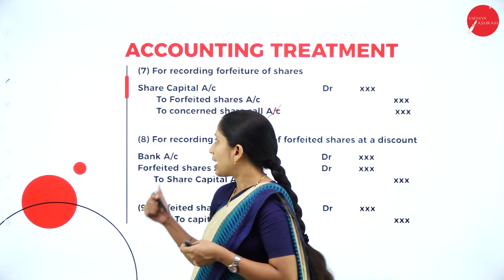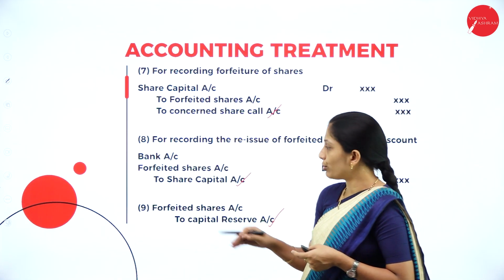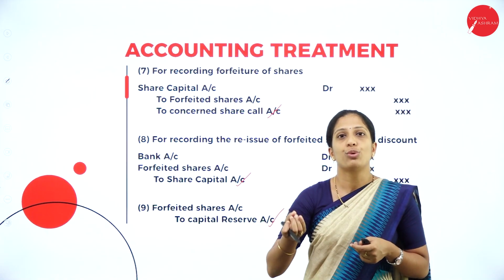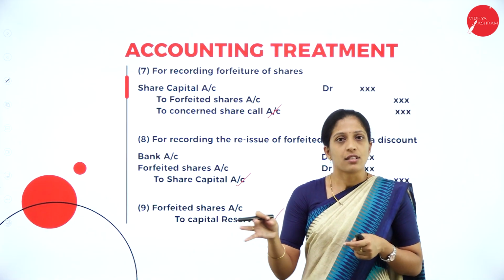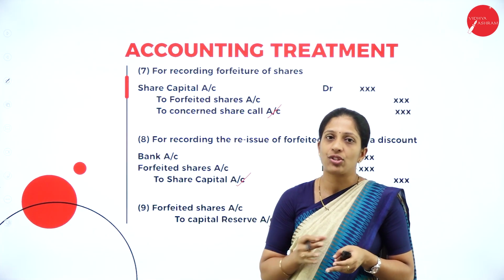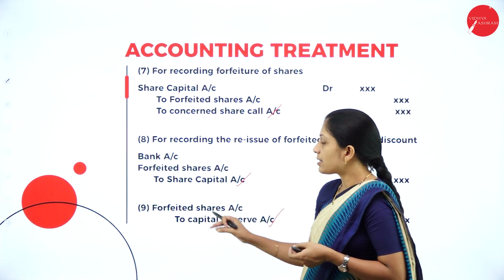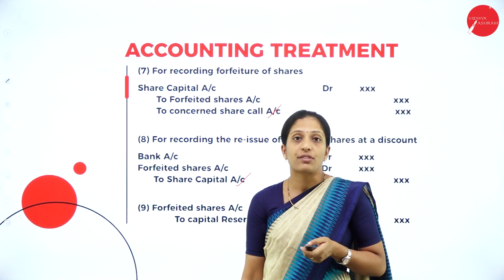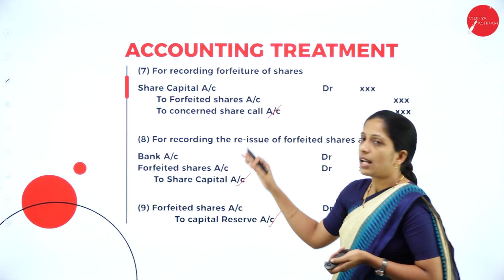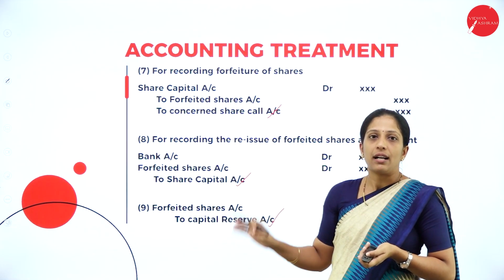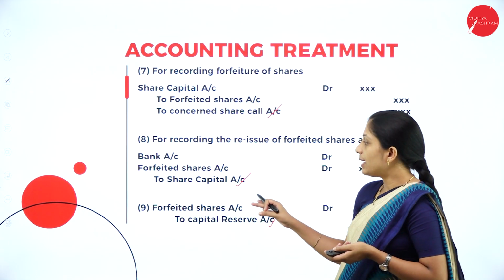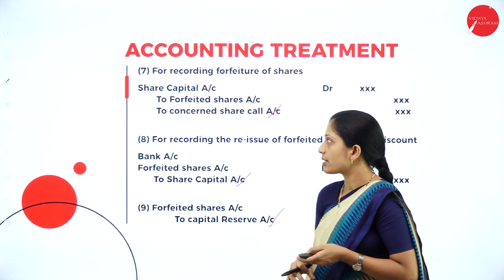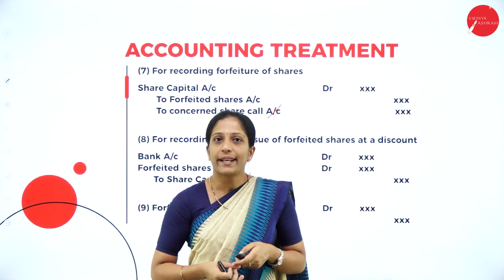Next, reissue: bank account debit, forfeited shares account debit to share capital account. Narration: being so many shares reissued at a discount of rupees, suppose it is 2 each, 3 each, 5 each, depending upon the problem. Last entry: forfeited shares account debit to capital reserve, being forfeited shares account transferred to capital reserve. So these are the entries you have to record under shares, till it is forfeited, reissued, and at the end transferred to capital reserve.